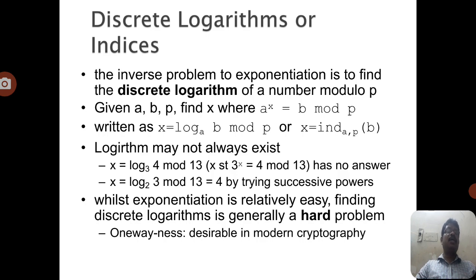Generally we can use it in the hard problem, so it is very difficult to find, and this is used in some encryption algorithms. With the help of the discrete logarithm, that is why the discrete logarithm is used in the Diffie-Hellman key exchange algorithm. So these are the general mathematical notations which we use in public key cryptography as well as in conventional crypto systems. Here we covered prime numbers, relatively prime numbers, what Fermat's theorem is, what Euler's theorem is, and before that Euler's totient function, and finally we discussed the discrete logarithm and the indices concept.